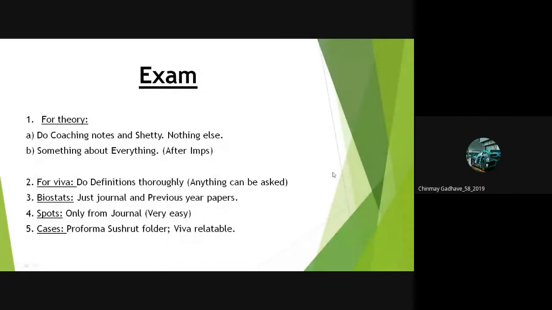So, the most important part, the PSM exam, the most troublesome part. I'll go step by step. So, the theory paper is divided into PSM paper 1 and paper 2. You will get the topic distribution. Each paper comprises 60 marks: 15 marks MCQ in both the papers and 45 marks SAQ and LAQ. I'll tell how to write answers.